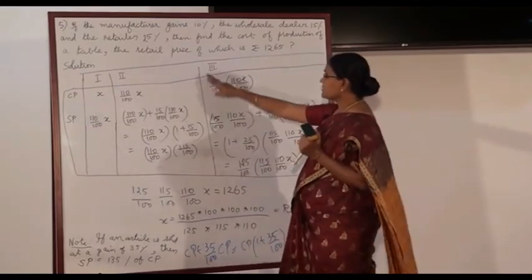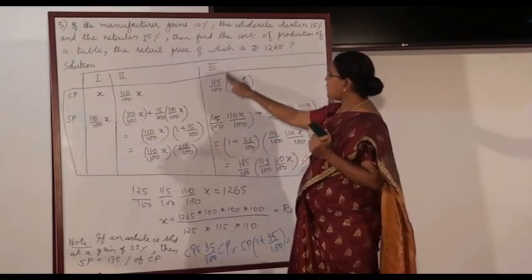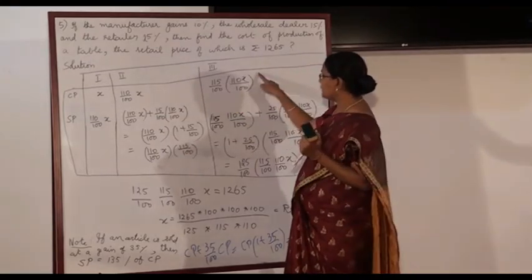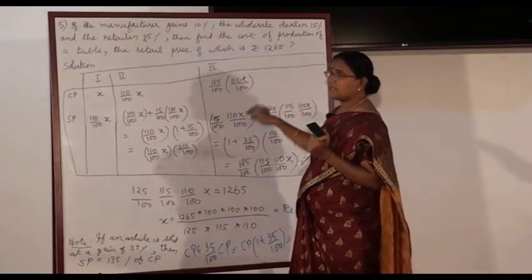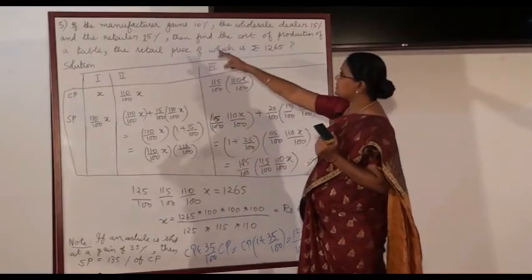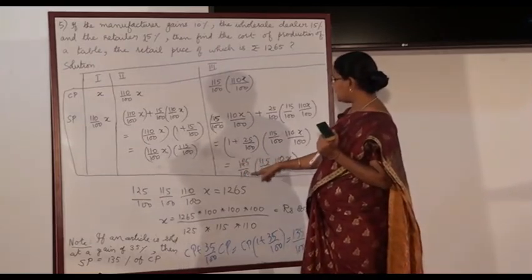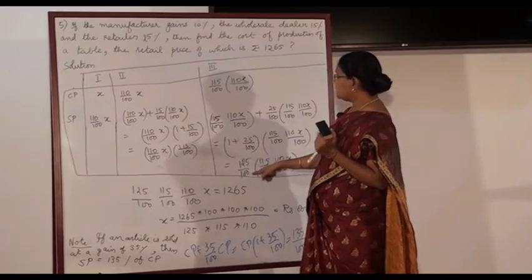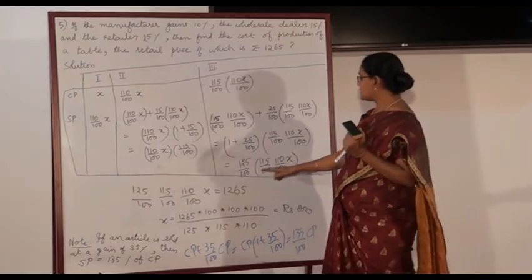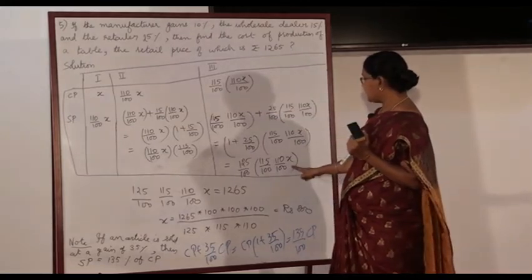Next, the selling price of the second person is equal to the cost price of the third person. What is the cost price for the third person? It is 115 by 100 into 110 by 100 into x. What is the selling price for the third person? Selling price of the third person is 100 plus 25 percentage, because the gain for the retailer is 25 percentage. So 100 plus 25 by 100, it is 125 by 100 into the cost price of the retailer. So it is 125 by 100 multiplied by 115 by 100 into 110 by 100 into x.